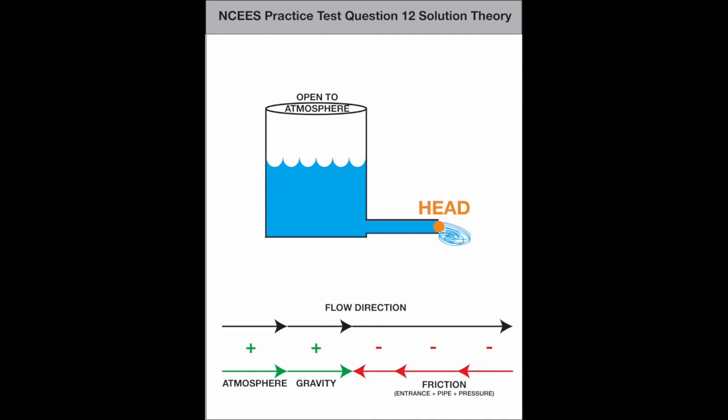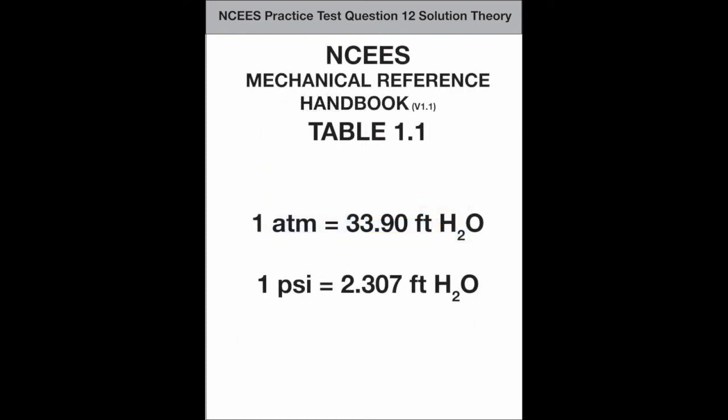All values must be converted to feet. Populating with the information from the question, it's only atmospheric pressure and fluid pressure that need this conversion. Table 1.1 in the NCEES Mechanical Reference Handbook gives 1 atmosphere as 33.90 feet of water, and it gives 1 psi as 2.307 feet of water.